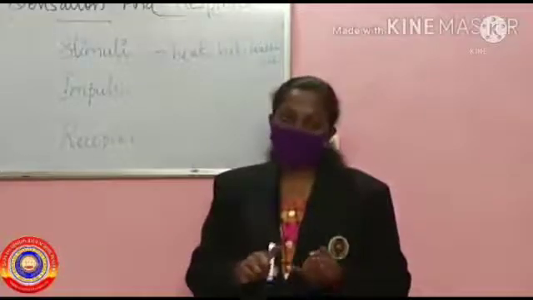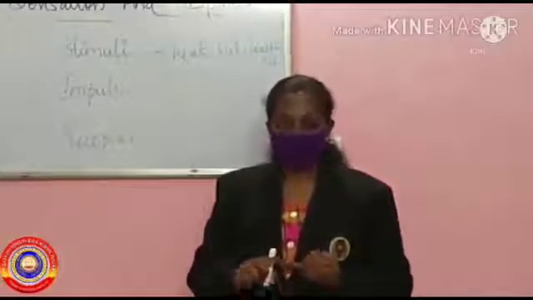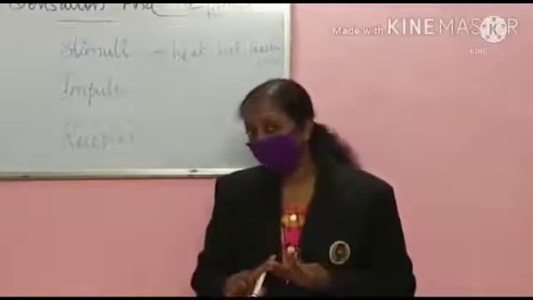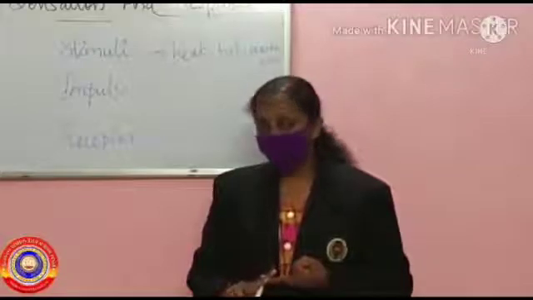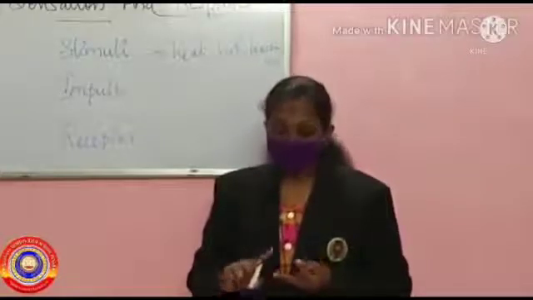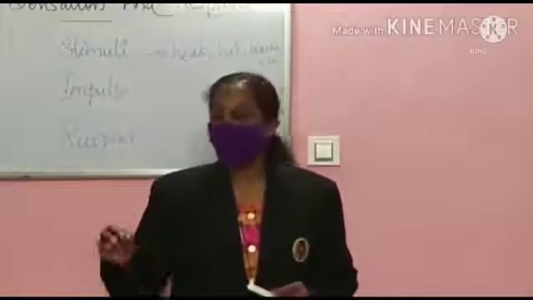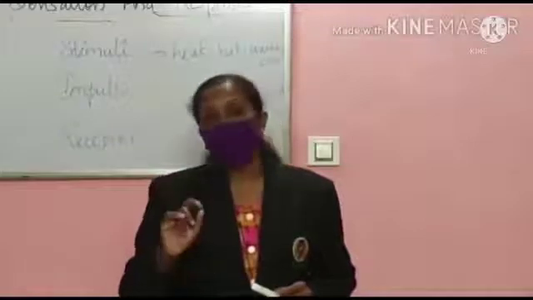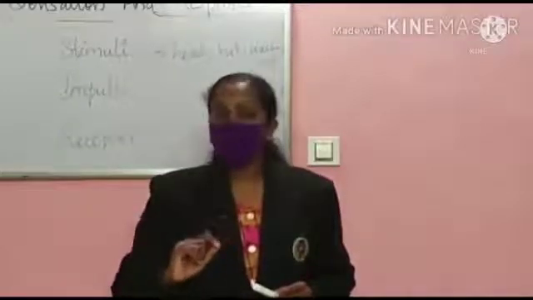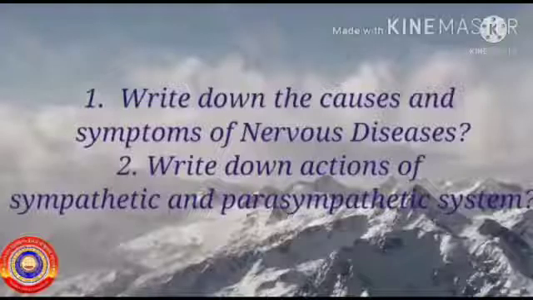We learned the structure of the neuron and its function. Then we discussed the structure and function of the brain and spinal cord. After that, we learned the pathway of reflex action. Lastly, we discussed the parts of the autonomic nervous system, such as sympathetic and parasympathetic. Students, learn the portions well.